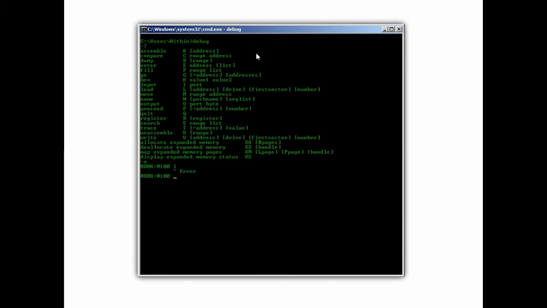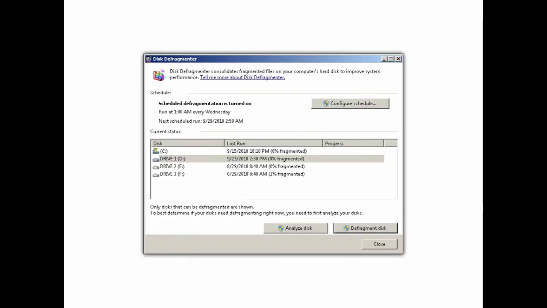A debugger is a special program that is used to find and fix errors in programs written by users. When files are created or modified, they get fragmented, that is, scattered across the hard disk in non-contiguous chunks. The disk defragmenter reorganizes the non-contiguous fragments of a file into contiguous locations.